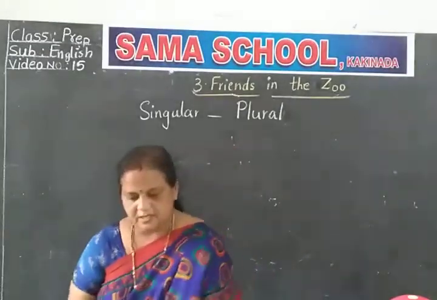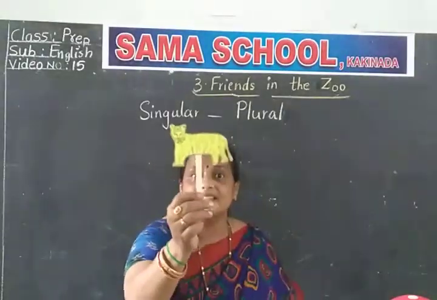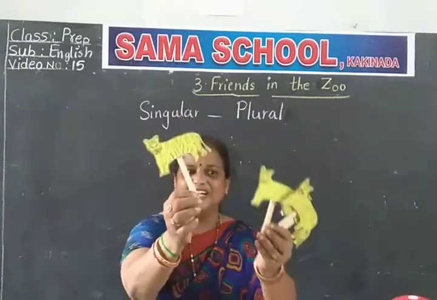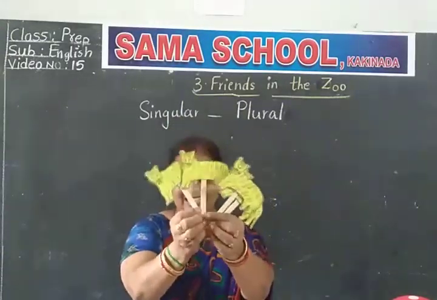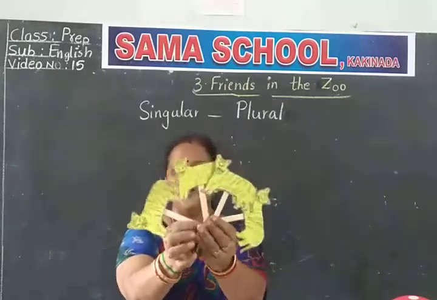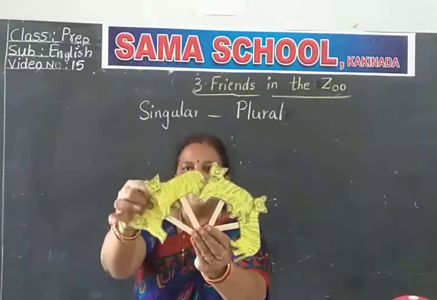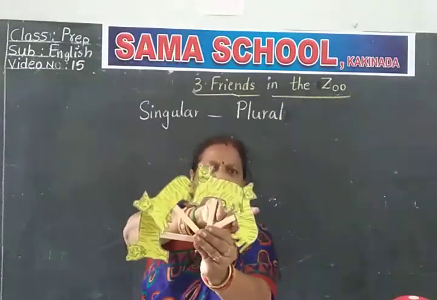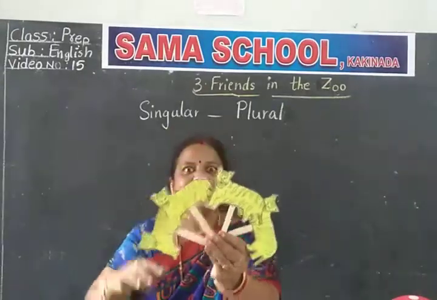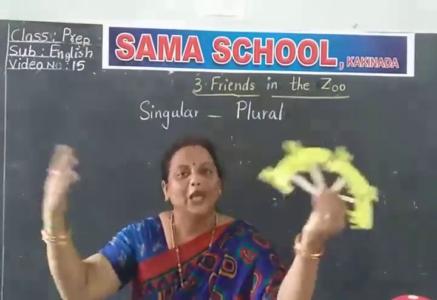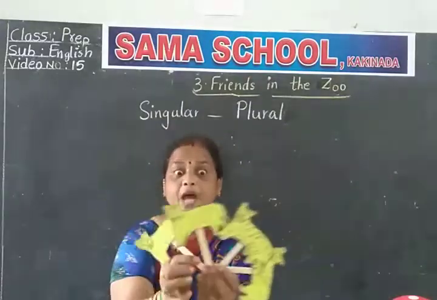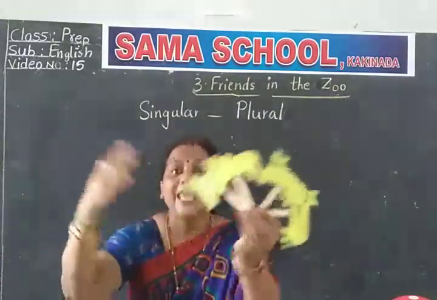Come on. Next. Come on, children. What is this? Tiger. So many tigers I'm having. See, children. See how many tigers. I'm counting. You see. 1, 2, 3, 4. 4 tigers. 4 tigers means many. See, 4 tigers. 4 means many.